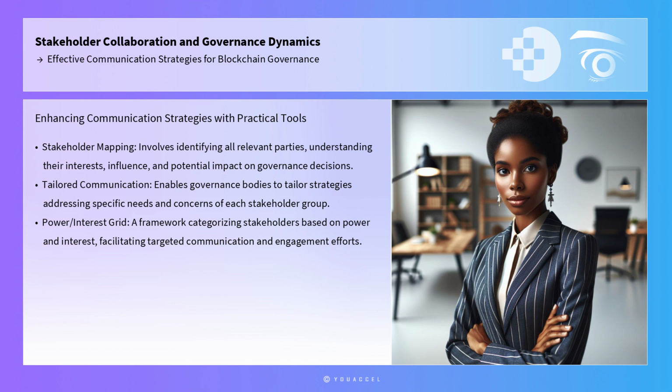Practical tools such as stakeholder mapping and engagement frameworks can be instrumental in enhancing communication strategies. Stakeholder mapping involves identifying all relevant parties, understanding their interests, influence, and potential impact on governance decisions. This process enables governance bodies to tailor communication strategies that address the specific needs and concerns of each stakeholder group. The Power Interest Grid is a practical framework that categorizes stakeholders based on their level of power and interest in governance issues, facilitating targeted communication and engagement efforts.